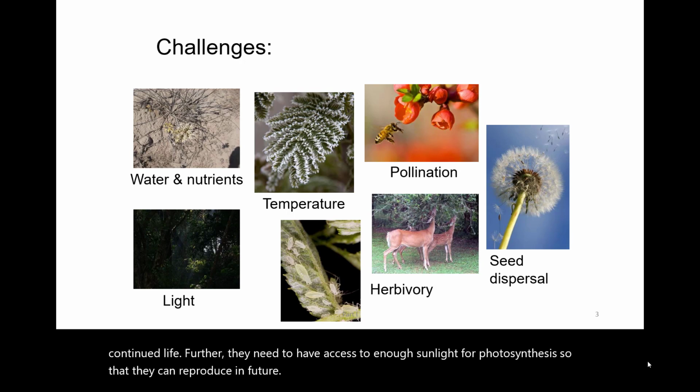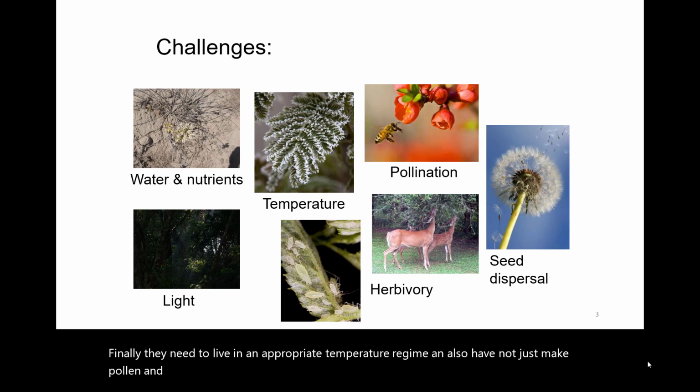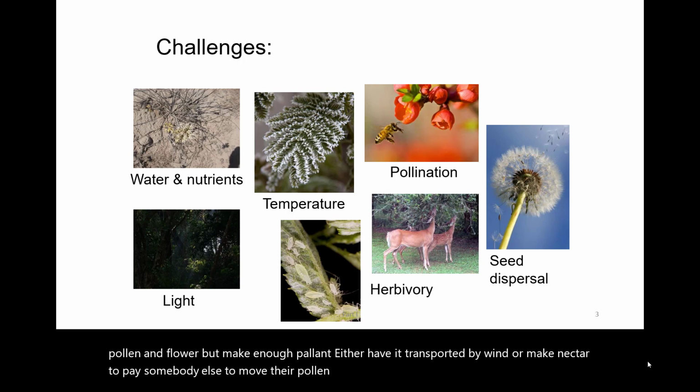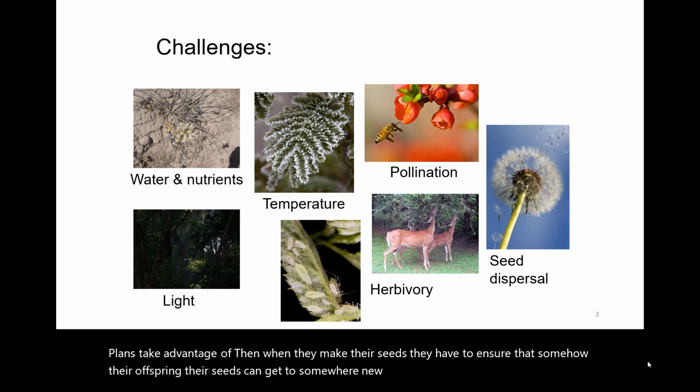Finally, they need to live in an appropriate temperature regime and also not just make pollen and flower, but make enough pollen to either have it transported by wind or make nectar to pay somebody else to move their pollen for them. And there's a variety of other techniques plants take advantage of. Then, when they make their seeds, they have to ensure that somehow their offspring, their seeds, can get to somewhere new that's suitable for plant growth.